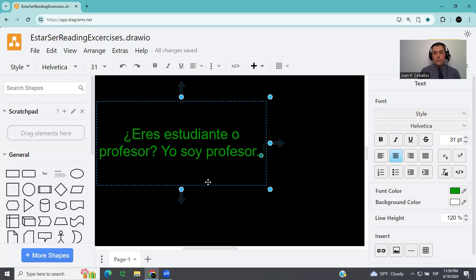Okay. Why am I using ser here and start again? Is estudiante an adjective? And the answer is no, it's a noun. So why am I using ser? Now, the correct answer here is that estudiante and professor are occupations or professions. So the verb ser is always used when we are talking about the profession or an occupation. Okay. So this ends these exercises.